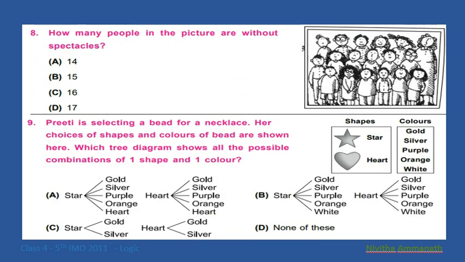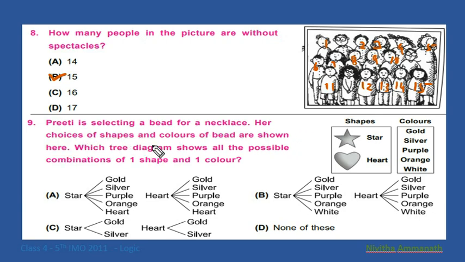Next question. How many people in the picture are without spectacles? Here, which is the without spectacle? 1, 2, 3, 4, 5, 6, 7, 8, 9, 10, 11, 12, 13, 14, 15. So 15 without spectacles.